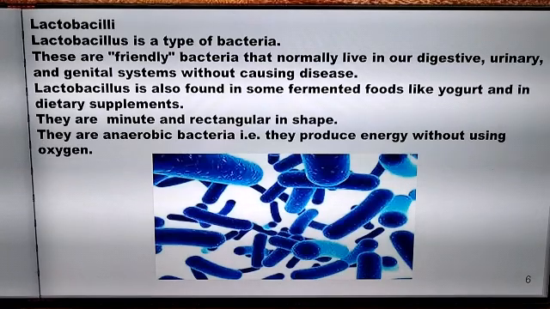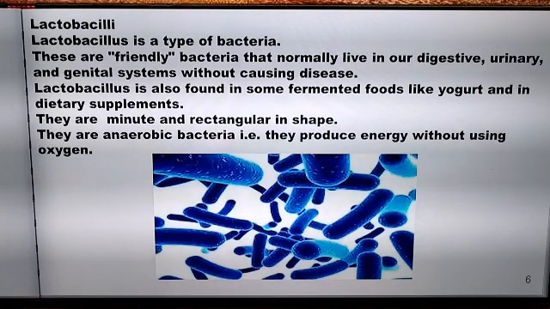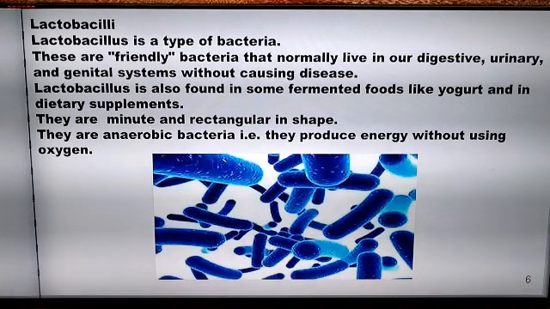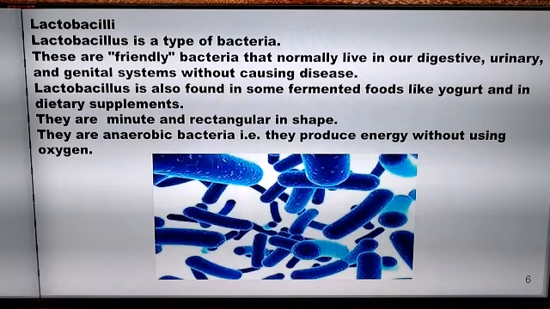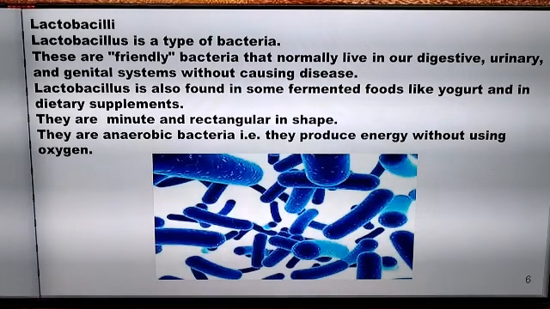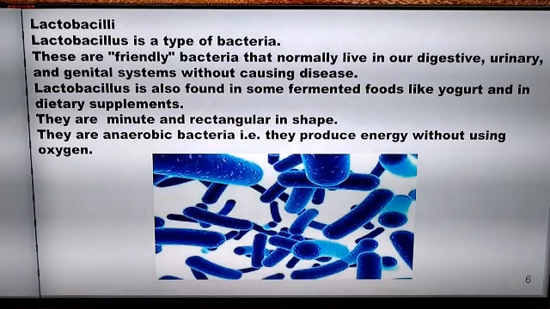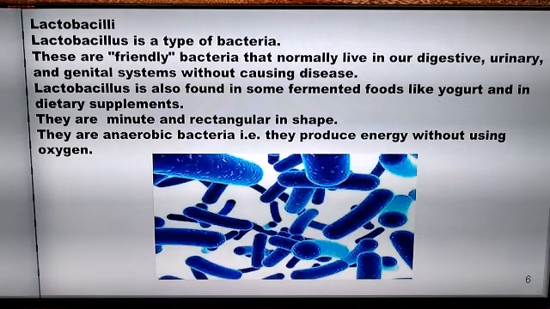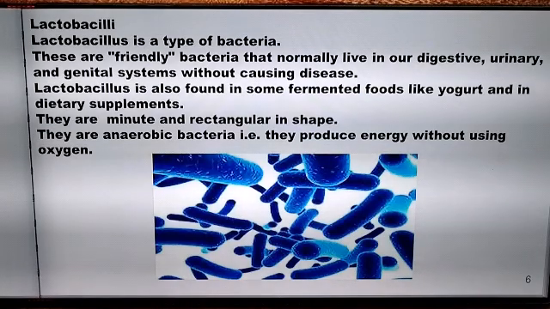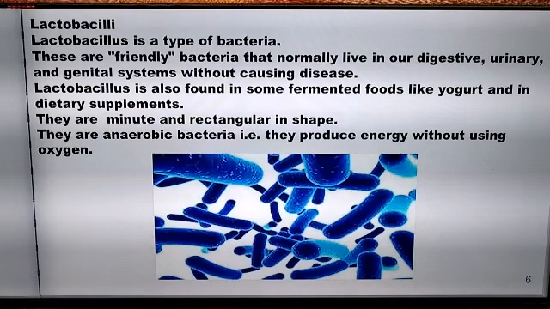So lactobacilli are a group of rod shaped bacteria which belong to the family called Lactobacillaceae. These are friendly bacteria which are found in our digestive system, the urinary system and the genital system. These bacilli do not cause disease. Lactobacillus are also found in fermented foodstuffs like yogurt and dietary supplements. They are very minute. They are rectangular or rod shaped.